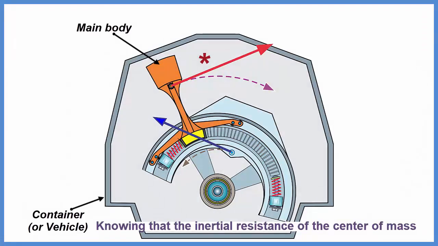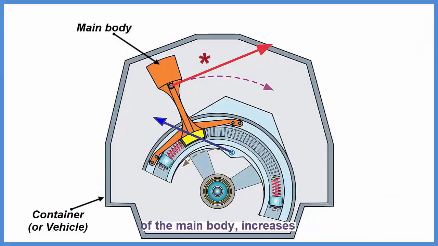Knowing that the inertial resistance of the center of mass of the main body increases with the increase of its rotational speed, the resulting inertial confrontation varies with the rotational speed. Therefore, the operational frequency is given by the sequential clockwise and anti-clockwise rotations per second.